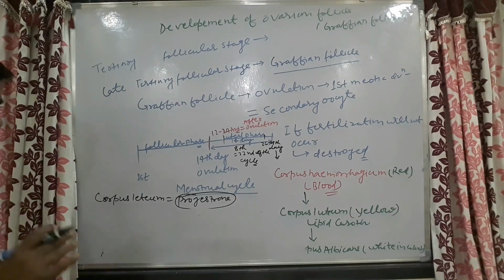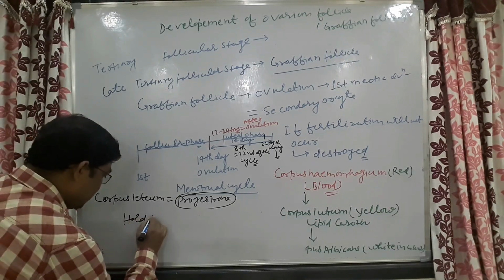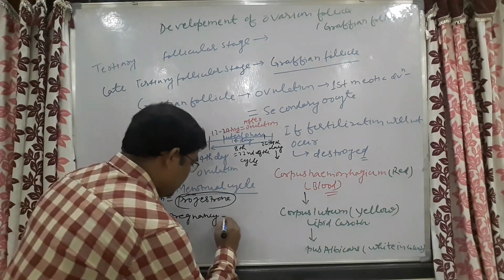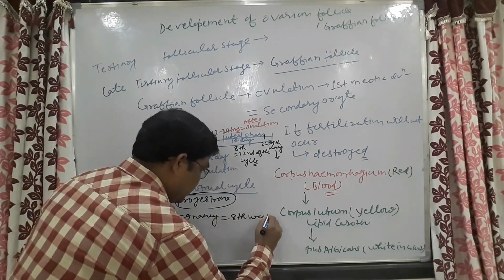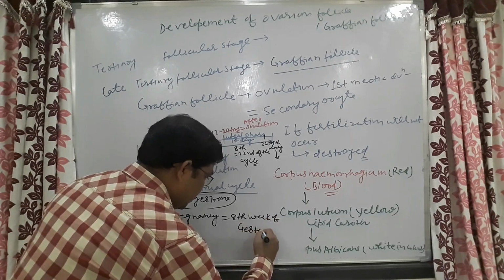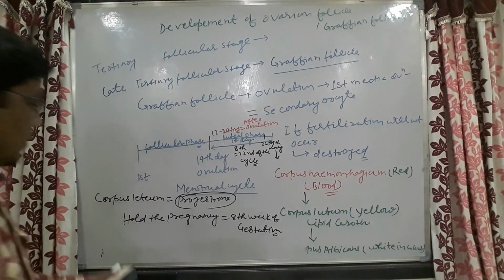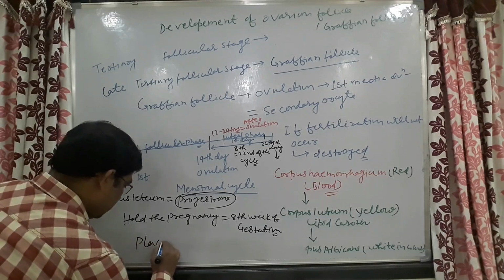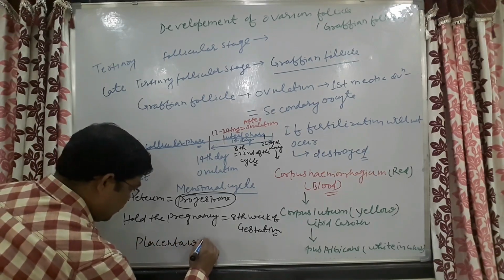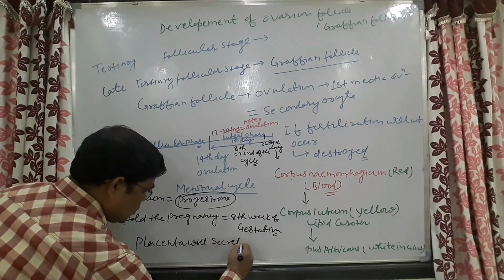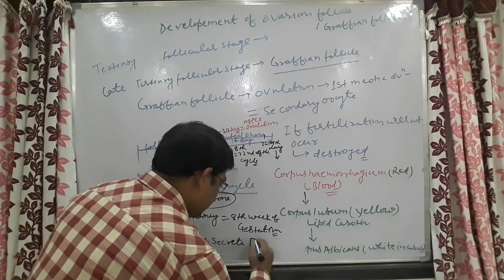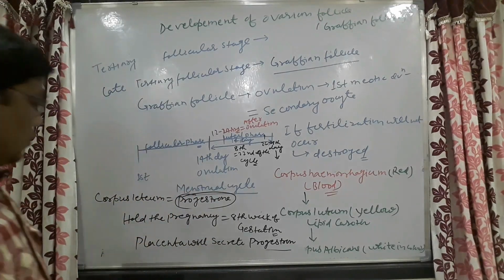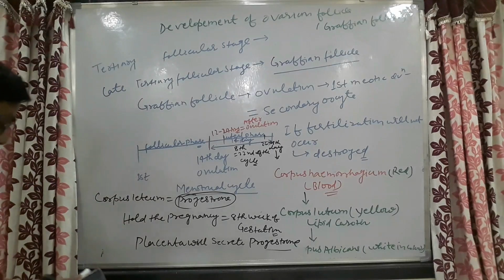This will hold the pregnancy up to 8th week of gestation, and after that placenta will secrete estrogen, placenta will secrete progesterone, and the action of corpus luteum will be taken over by the placenta.